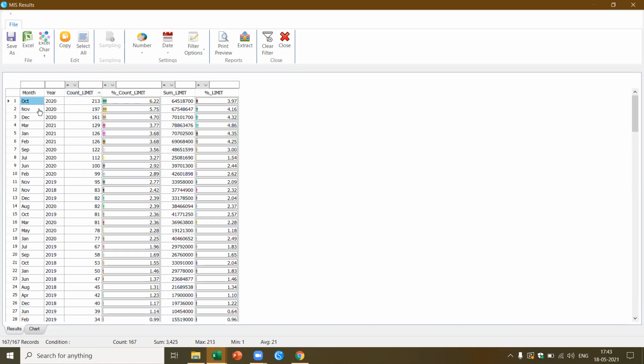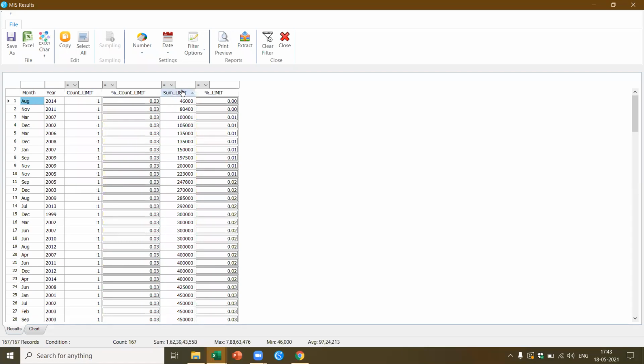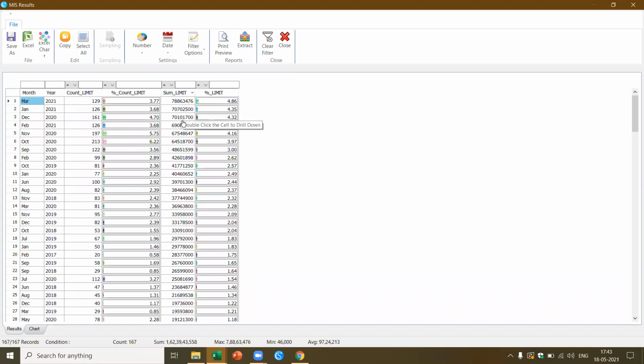I just do a single click. I'll be able to know in which month the maximum loans have been given. See, in October 2020, 230 loans have been given, and I have got this limit. I want to know in which month the maximum amount of limit has been sanctioned. I just go here, sort it. Now I know in March 2021, it looks like the bank has gone overboard and given a lot of loans. Whereas January is also the second highest. December also, quite a lot of loans, which is how much? 7 crore, 10 lakh, 1,700.